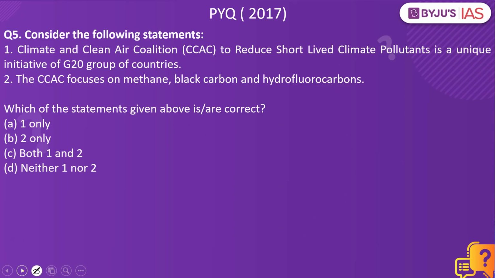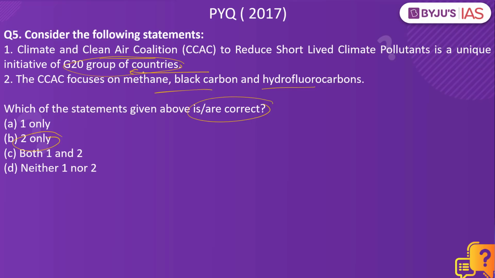Consider the following statements. One, Climate and Clean Air Coalition to reduce short-lived climate pollutants is a unique initiative of the G20 group of countries. Two, the CCAC focuses on methane, black carbon and hydrofluorocarbons. Which of the statements given above is or are correct? The answer to this is 2 only. Why? When you look into the first statement, it is not an initiative of the G20 group of countries.